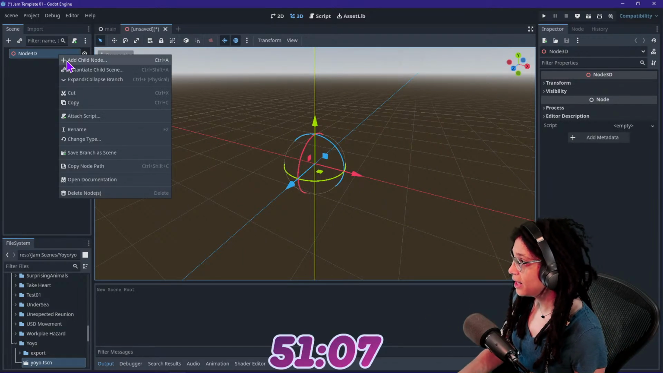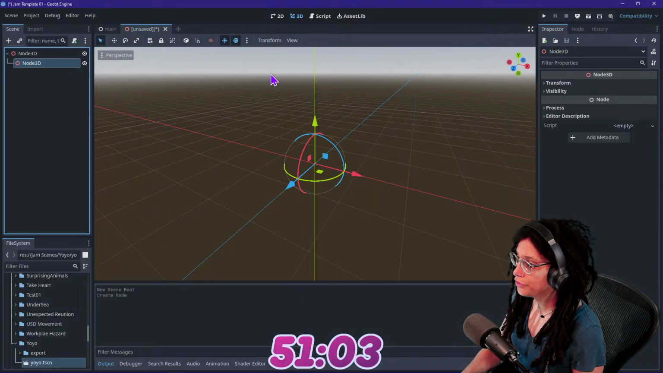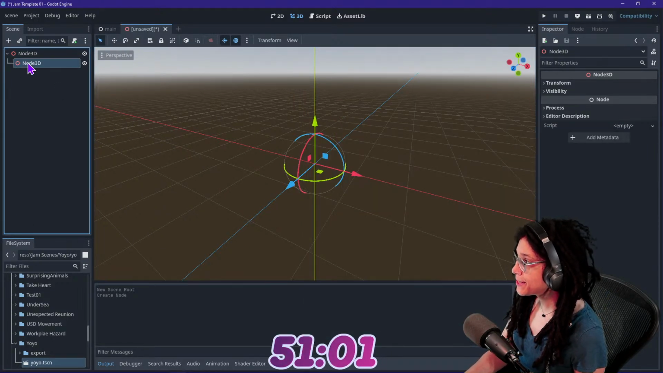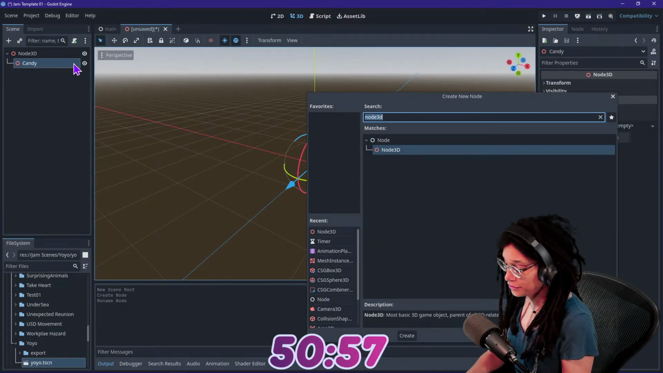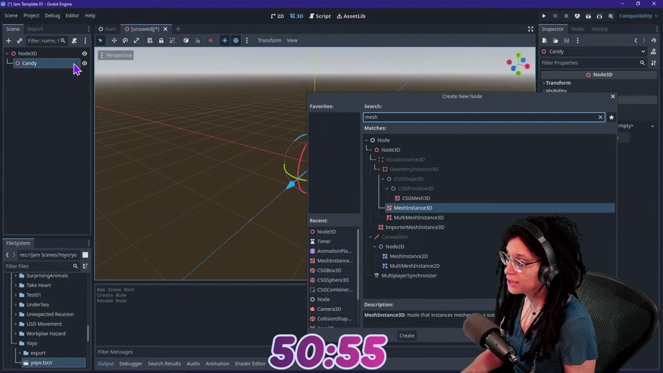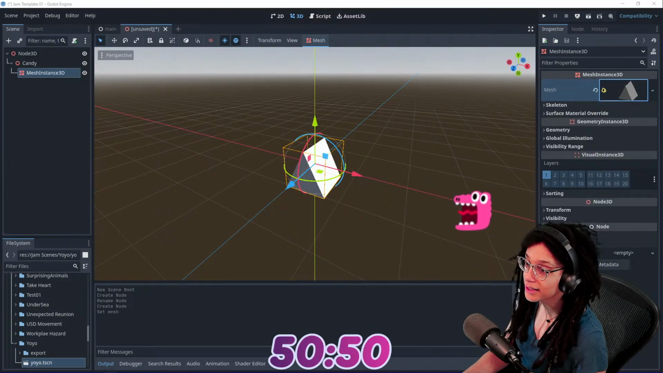I'm going to make a Node3D. That's not how that works. Node3D. And we're going to call this candy. I'm going to add a new one. I don't know. It's the first one I decided I was going to do. Mesh instance. And I'm going to try to use it as a particle effect. So like if you click on the house, they come out.